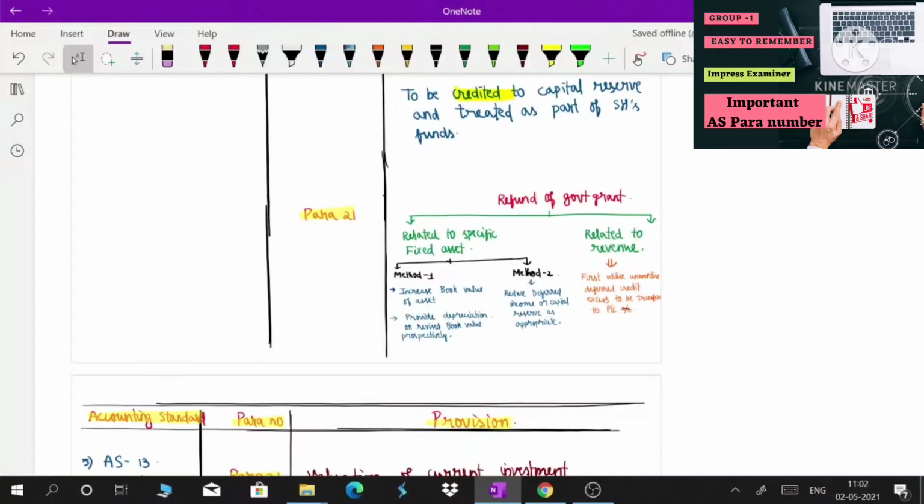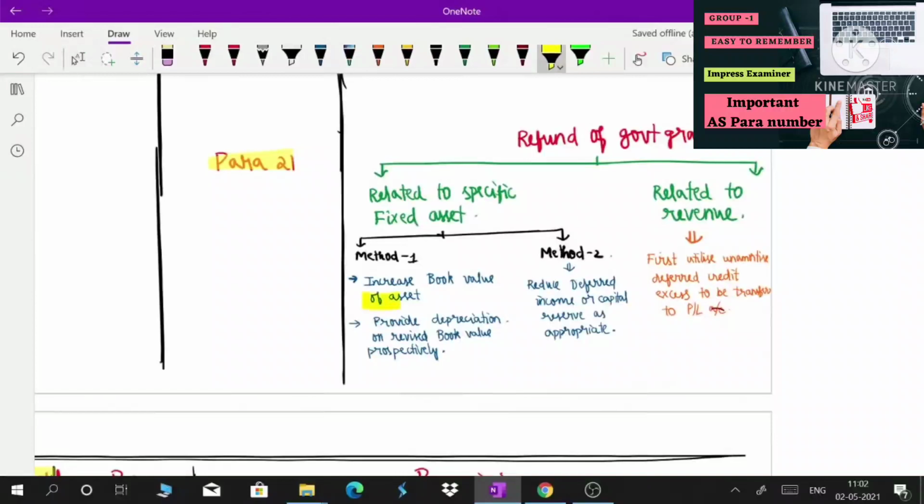Refund of government grant: there are 2 specific categories that come under this. First is related to a specific fixed asset, and second is related to revenue. In a specific fixed asset there are 2 methods. First, you need to increase the book value of the asset, then provide depreciation on the revised value prospectively. Second method is to reduce from deferred income or capital reserve as appropriate, then the balance will be charged to P&L.